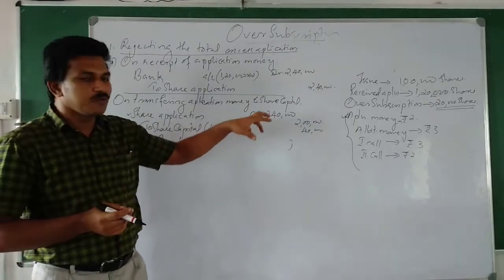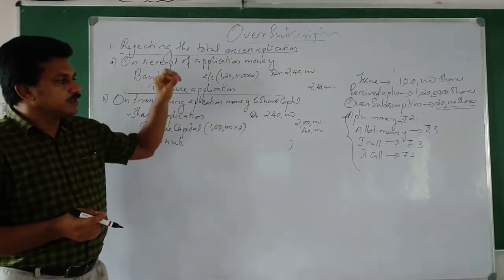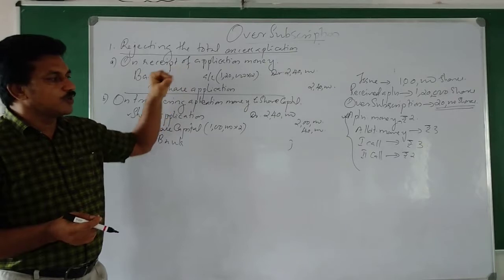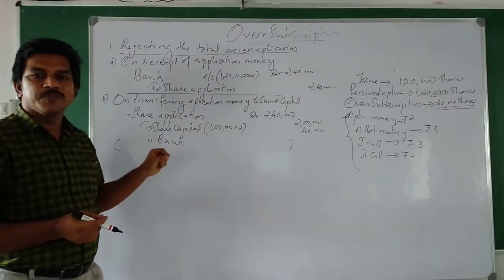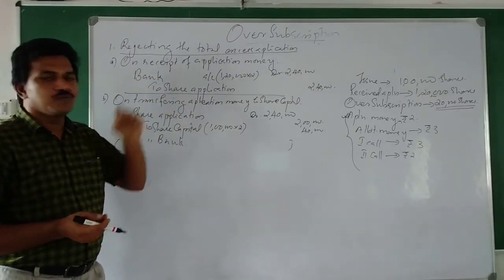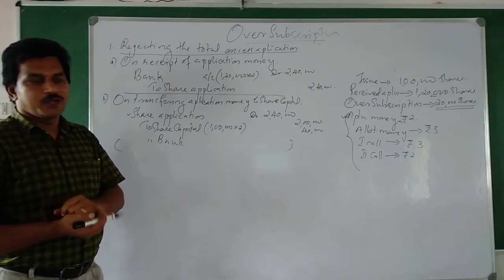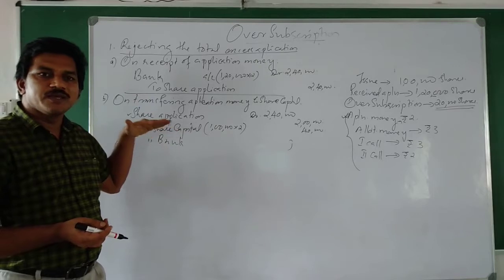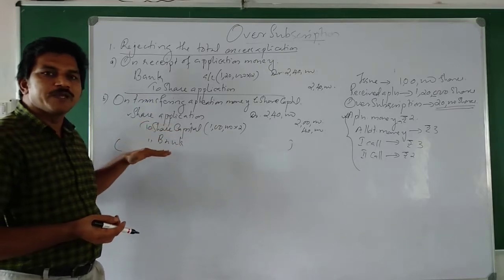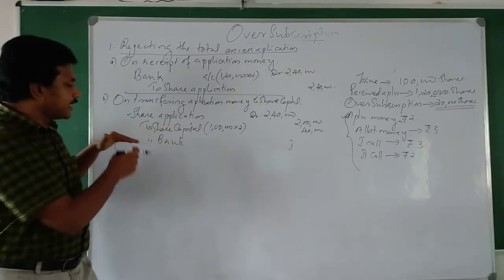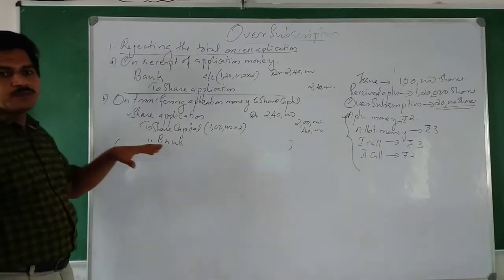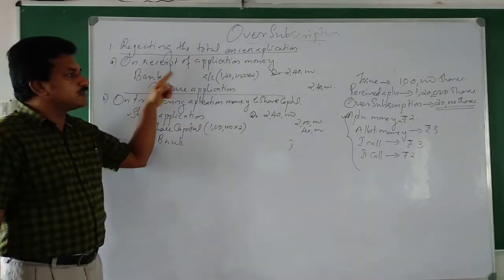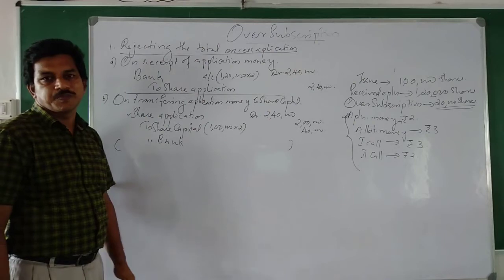So allotment money due 3 rupees into 1 lakh, then allotment money received also will be 3 into 1 lakh. Okay, because excess application money is rejected at the time of application itself. So from allotment onwards, we need not consider this excess application money.